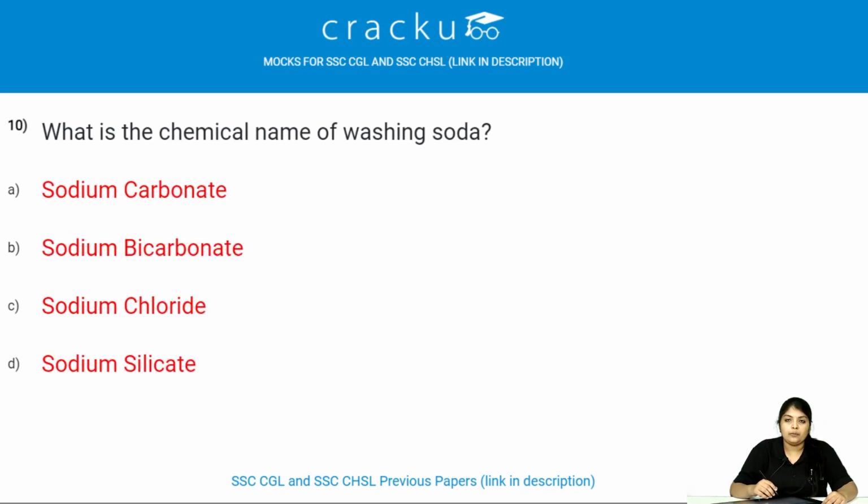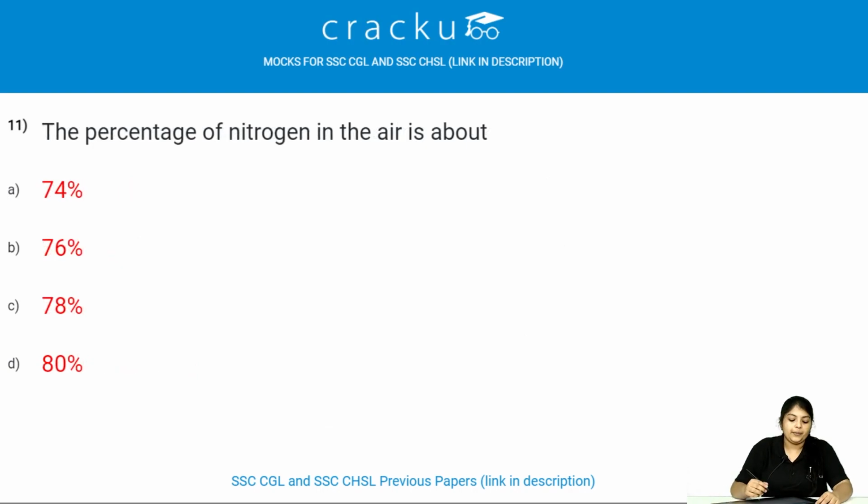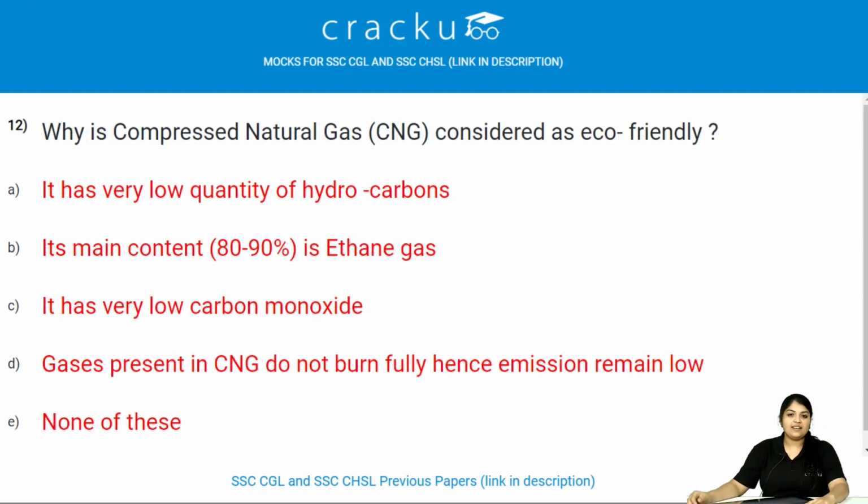What is the chemical name of washing soda? The chemical name of washing soda is sodium carbonate, and its formula is Na2CO3. This is the most repeated question. The percentage of nitrogen in the air is about 78%. Let's see the next question.